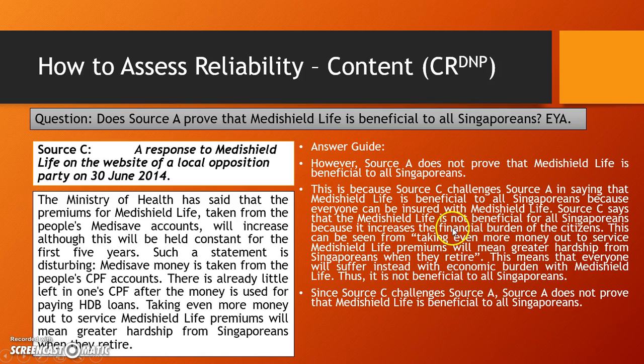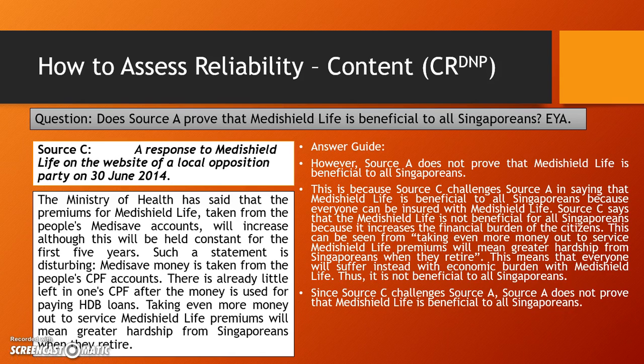Okay, so they're saying that it's not beneficial because it's increasing financial burden of the citizens. This is the conclusion of source C. This can be seen from the source: "Taking even more money out to service MediShield Life premiums will mean greater hardship for Singaporeans when they retire." So what this means is that there will be an economic burden. When there is a burden, it is not beneficial. So conclude, as in the previous example, since source C challenges source A, source A does not prove that MediShield Life is beneficial to all Singaporeans.